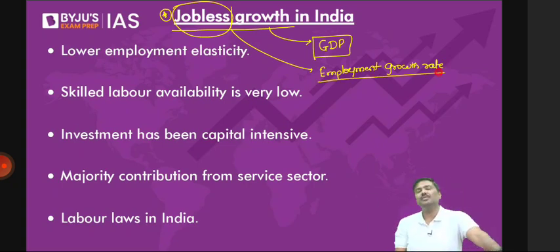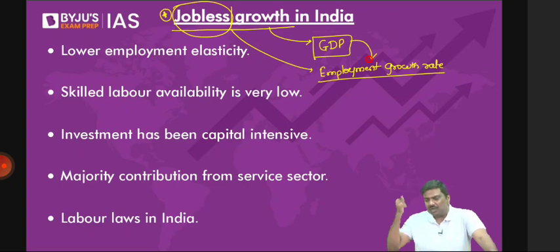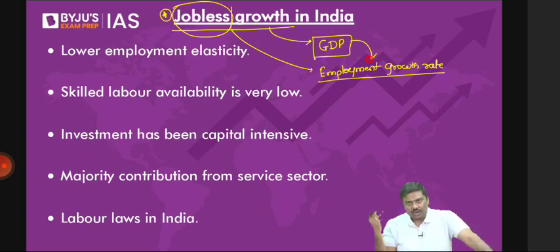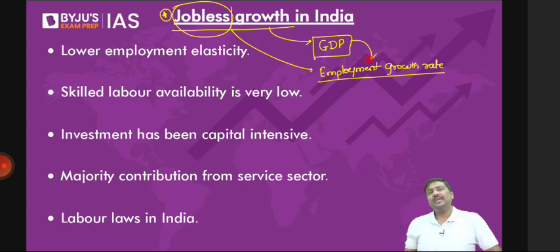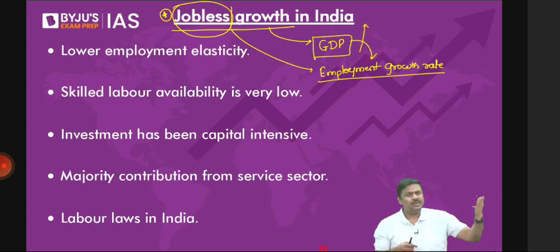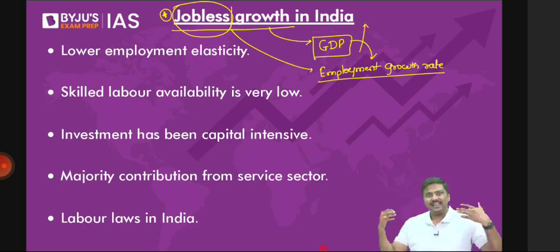Now let me ask you a very simple question. If India achieves a 7% or 8% GDP growth rate, don't you want the employment growth rate also to be higher? Does it make sense to you or not? If the GDP of India increases, don't you think the employment growth rate should also be higher? The connection is very simple. If GDP increases, it means the market price of all final goods and services has increased, and if production has increased, employment naturally should have increased. So the employment growth rate should also be higher.